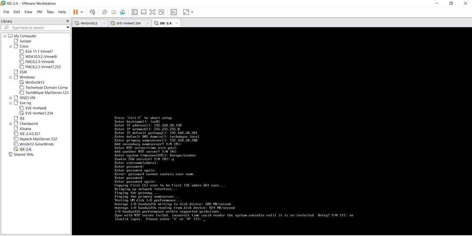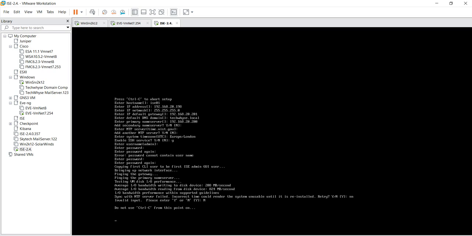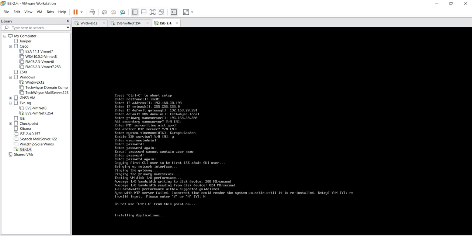Says invalid input. Oh, nope. Okay. Now you can see, do not use Ctrl C from this point on. So now don't use Ctrl C. Now it's going to start installing the application, which is the ISE services processor and everything. So that's what it's going to be doing here. Although it's going to take a while. So I'm just going to pause at this section again and I'll resume back.